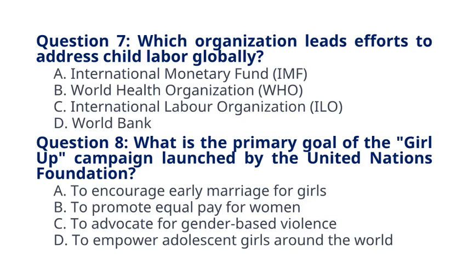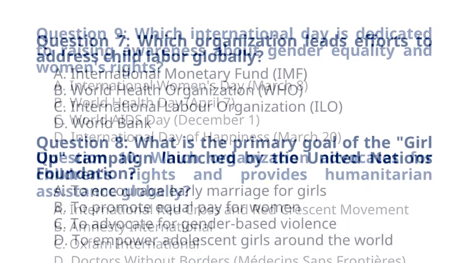To empower adolescent girls around the world. Explanation: the Girl Up campaign aims to empower and mobilize adolescent girls around the world to achieve gender equality through education, leadership, and advocacy.